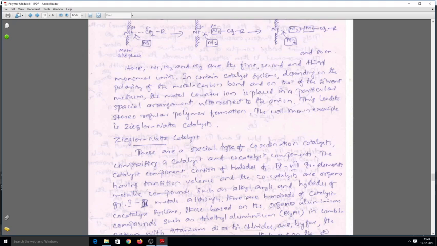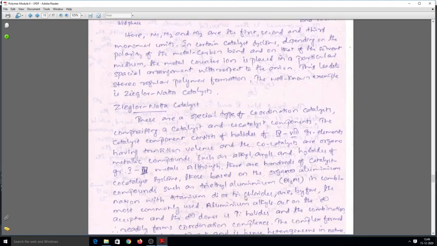There are several Ziegler-Natta catalysts possible, because you have the freedom to change the metal ion, and you have the freedom to change the alkyl groups or the hydrocarbon part also. So there are several of them possible. For our convenience, we normally take triethyl aluminium and titanium tetrachloride or trichloride. Triethyl aluminium in combination with titanium trichloride is by far the most commonly used. Aluminium alkyls act as the electron acceptor and the electron donor.